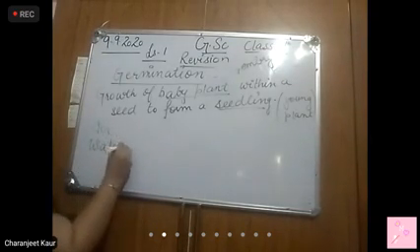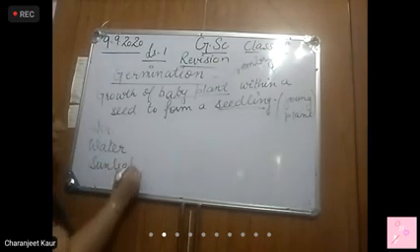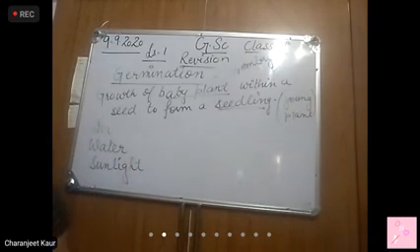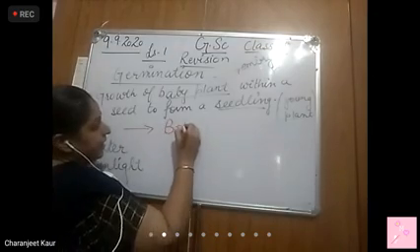Water. Sunlight. Right? Air, water, and sunlight. Now, the question is, how does air help the seed to germinate? What does air do? It helps the germinating seed to breathe.